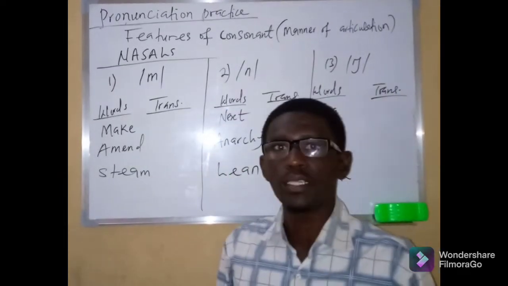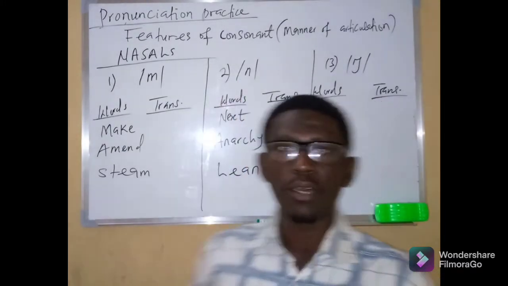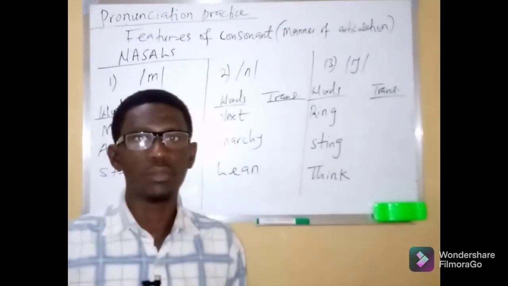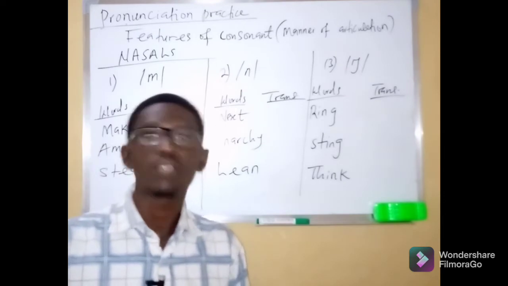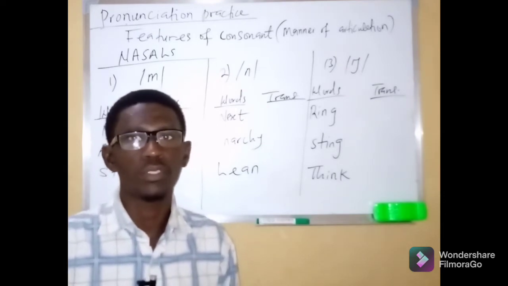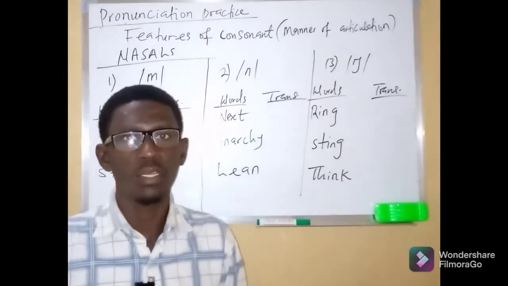Second among them is the N sound. This is N. So N sound is also a nasal consonant sound, and it has the same process or procedure of pronunciation as the M sound.